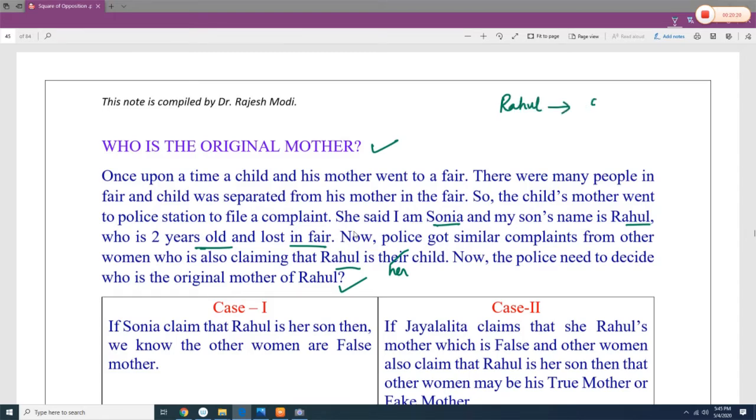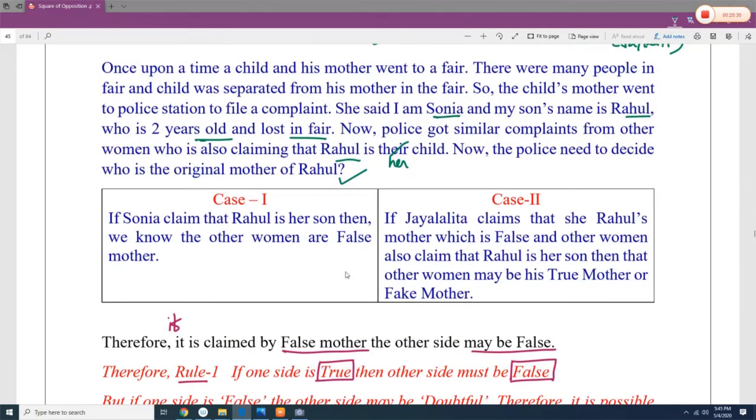Rahul's mother is Sonia, and Rahul's mother is the other woman, and let's say the other woman's name is Jayalalitha. Okay, now if Sonia claims that Rahul is her son, then we know the other woman is false. So if Sonia is saying Rahul is my son, then we can say Jayalalitha is false. If Jayalalitha claims that she is Rahul's mother, which is false,